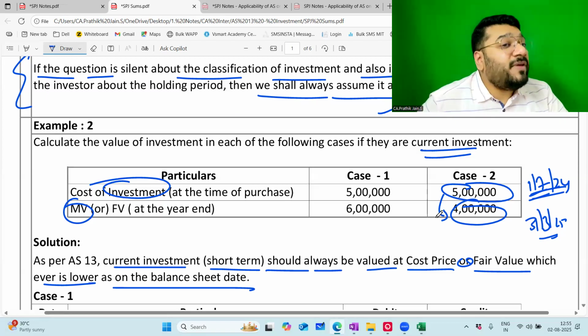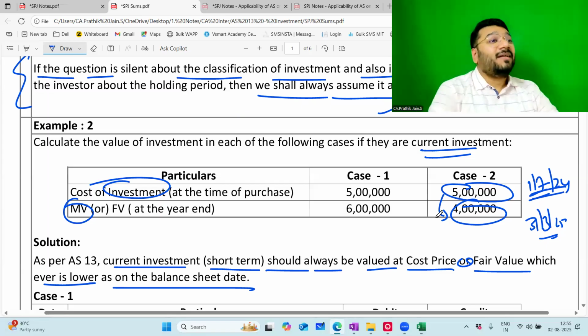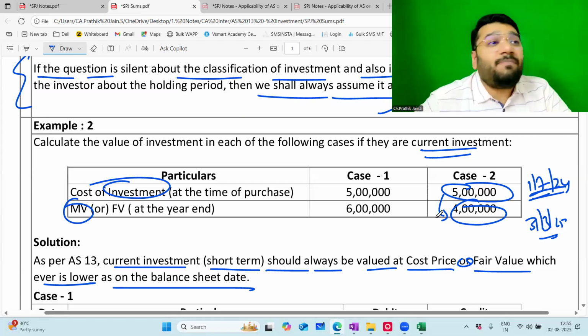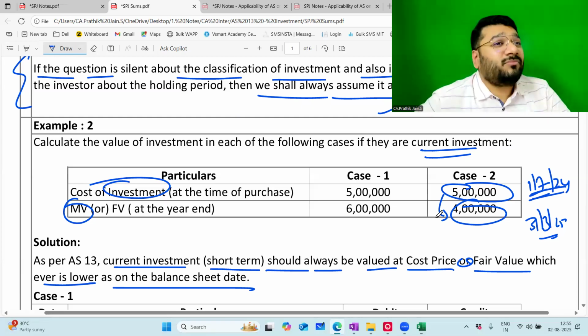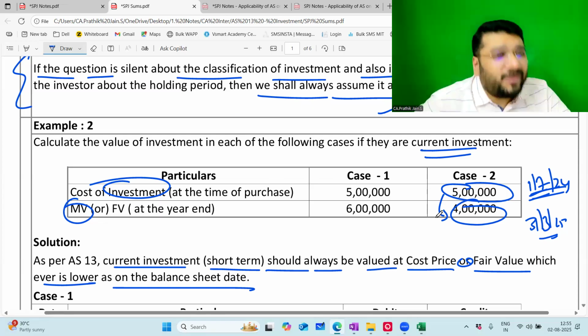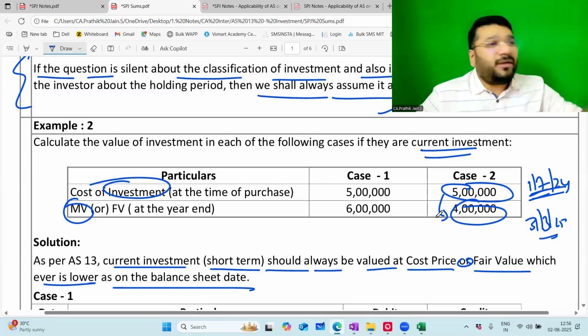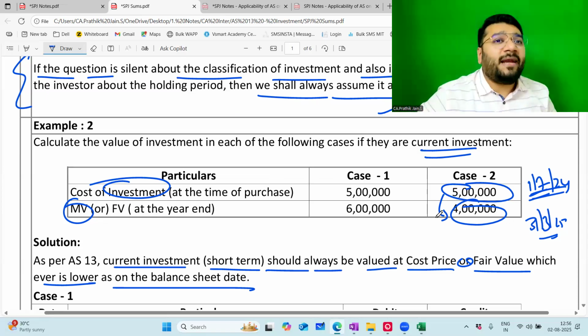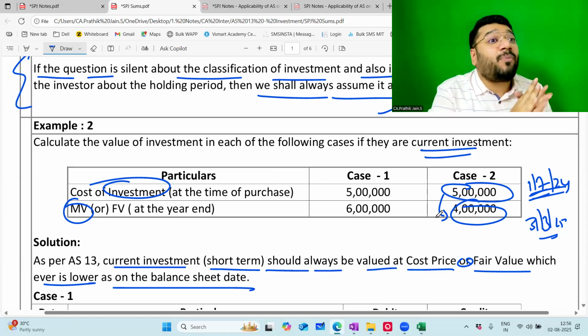Now, we have to be prudent here. Who is saying this? The prudence concept is saying this. Why? Because GAAP is saying that. What is GAAP? Generally accepted accounting principles say that you do whatever you want to do. You create whatever rule you want to create. You create AS, you create Ind AS, you create IFRS. I'm not bothered. Whatever standards you create, ensure that all the standards have what concept in it? Prudence concept. Means what? You have to have a conservative approach.